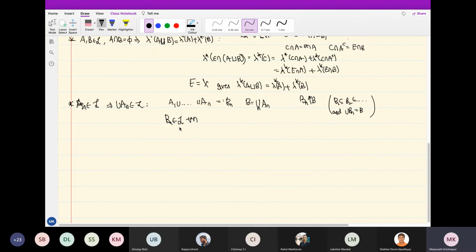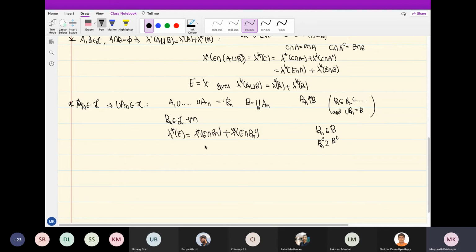Therefore, what we know is that if I take any set E, lambda star of E will be lambda star of E intersected with Bn plus lambda star of E intersected with Bn complement. This much is clear. Now, what's the relationship between Bn and B? Bn is contained in B, Bn complement contains B complement. So Bn complement is larger.